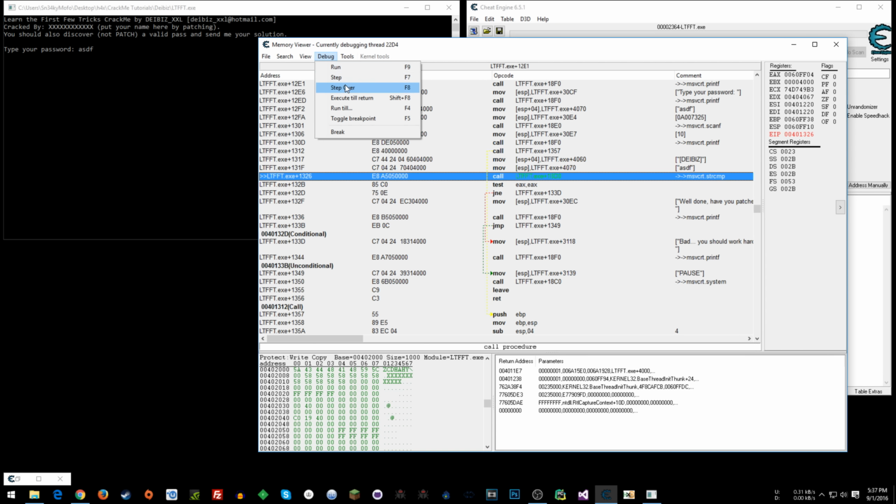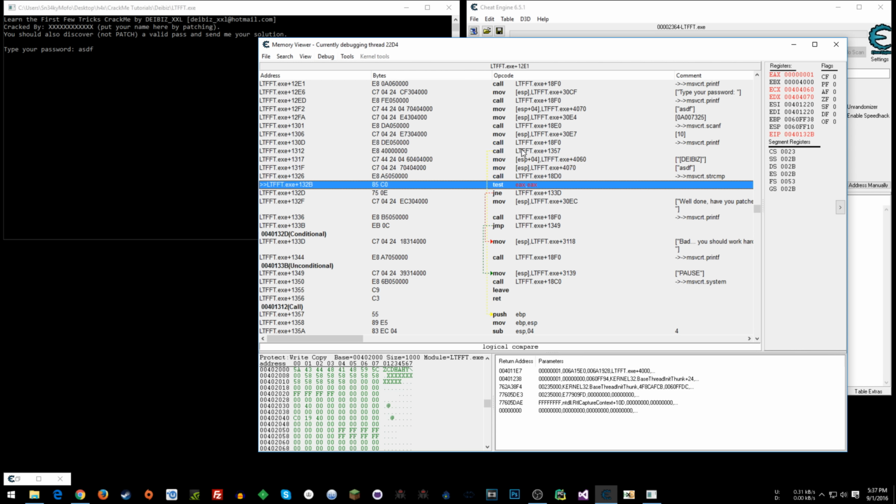This is where in debug you want to step over when you hit a call. If I hit F7, I'm going to step into this call, and then I have to step through every instruction. Well, maybe, because that's where you also have like execute until return, things of that nature. So even if you step into this call, you're not stuck with having to step every instruction, right? But we know what this call does, so we could just step over it. So F8, and then we stay here, and this test would be what comes afterward.